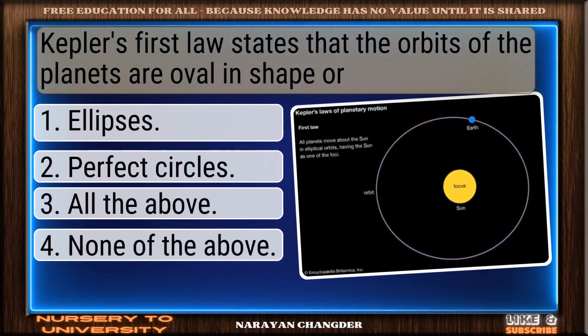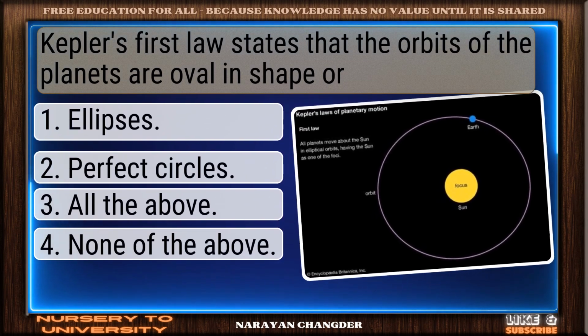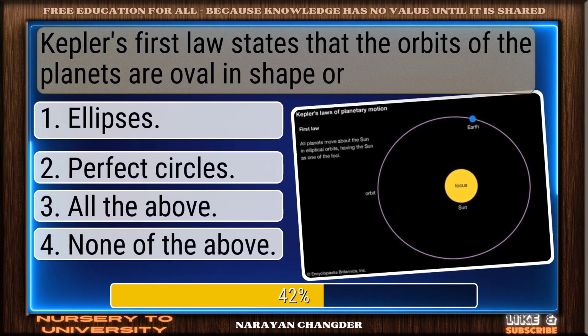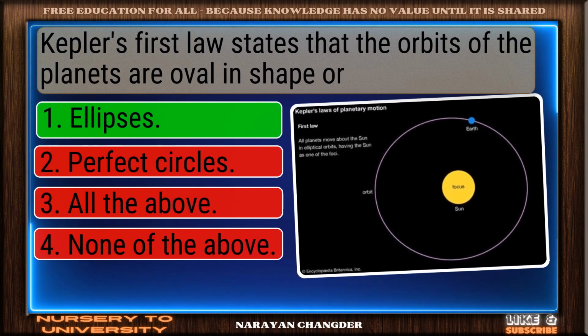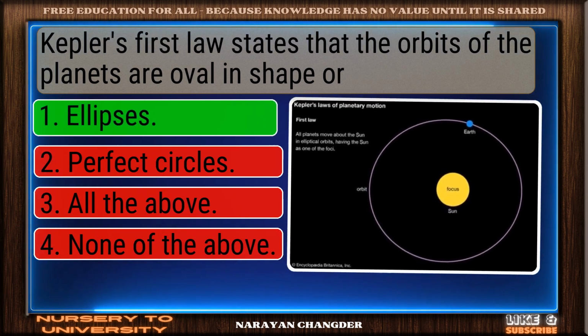Question number 55. Kepler's first law states that the orbits of the planets are oval in shape, or. Smart move. Ellipses is an accurate answer.